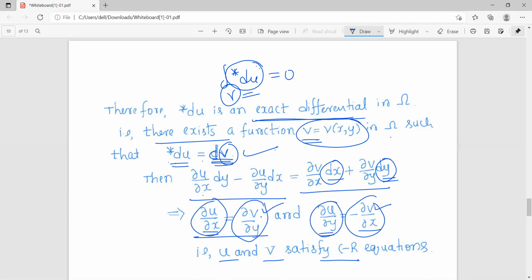As u is harmonic, its first order partial derivatives are continuous. And if you take the second order partial derivatives of v, I can express those in terms of second order partial derivatives of u. So the first and second order partial derivatives of v are in terms of the partial derivatives of u, so they will be continuous.